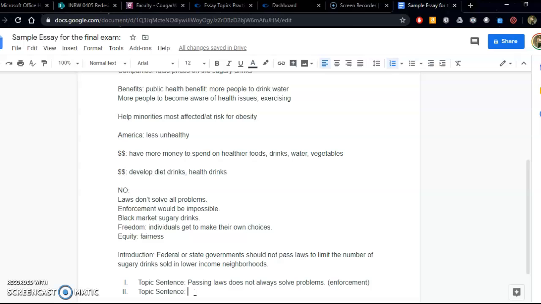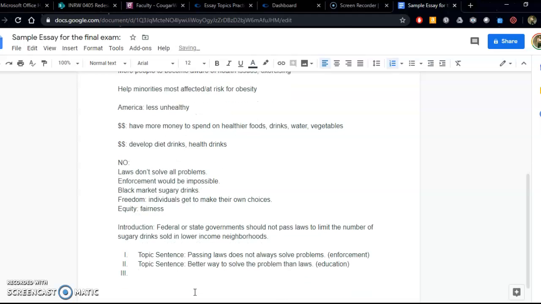My second topic sentence is going to be about there's a better way to solve the problem than laws. And that would be using the information from the article, because the information from the article said that if you just tell someone, teach them, show them, look, if you're going to drink this, it's going to take this much exercise to burn those calories, like the brightly colored signs. So instead of getting laws passed, I might want to acknowledge that there's a better way to solve the problem, and I would still use the article as my support, and I